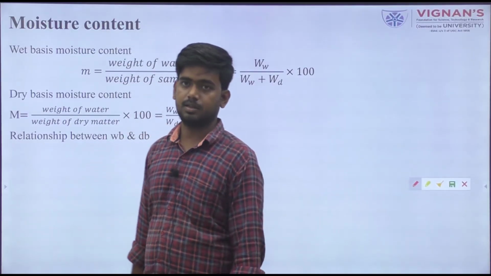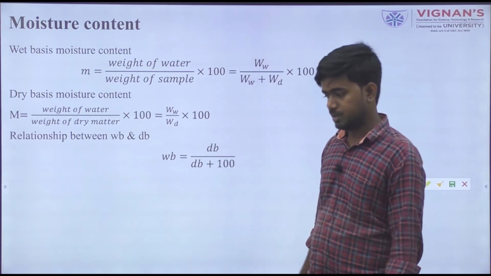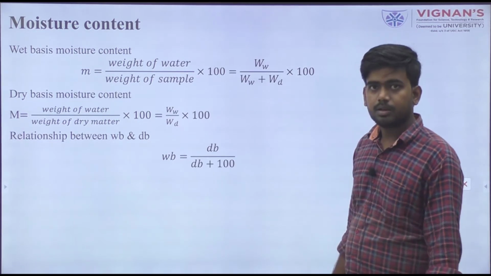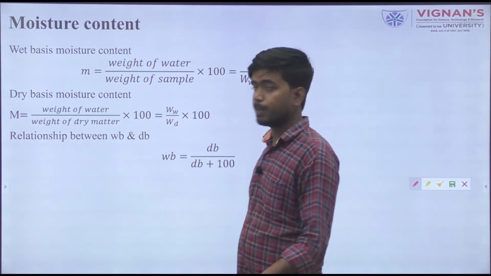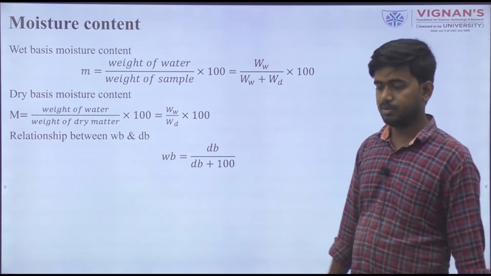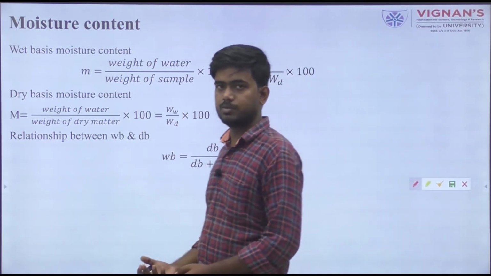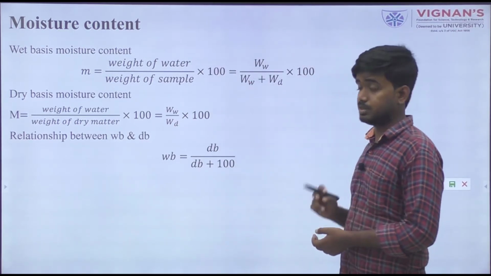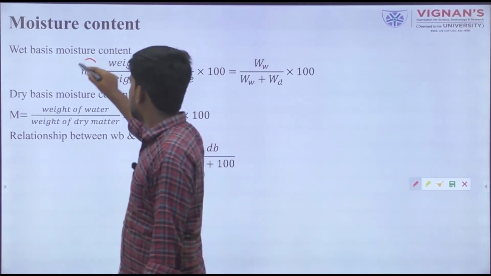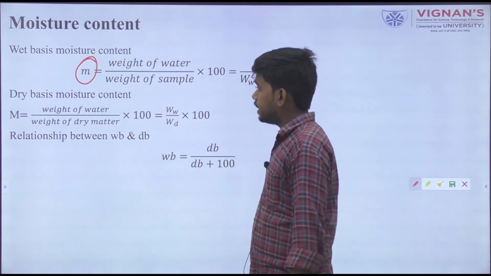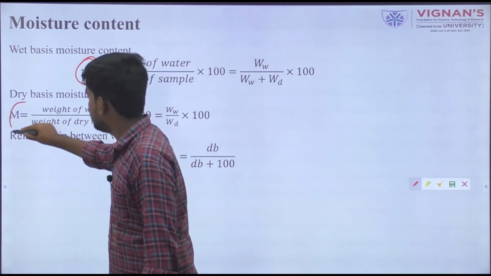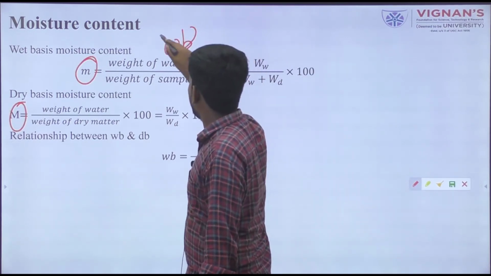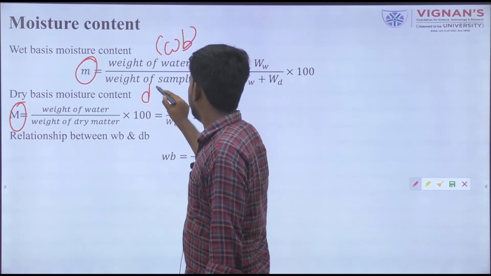What is the moisture content? Moisture means the availability of moisture in a food material with respect to some sample, some dry matter. So moisture content can be defined in two ways: wet basis moisture content and dry basis moisture content. Wet basis moisture content we generally denote with a small m, and dry basis moisture content with a capital M. We also write wet basis as WB, and dry basis as DB.